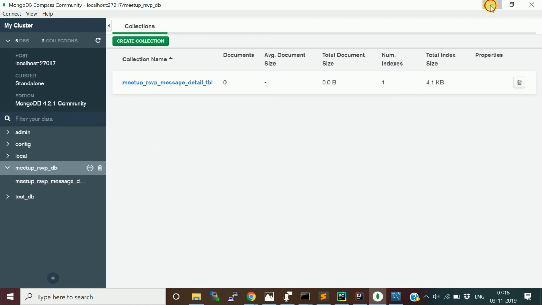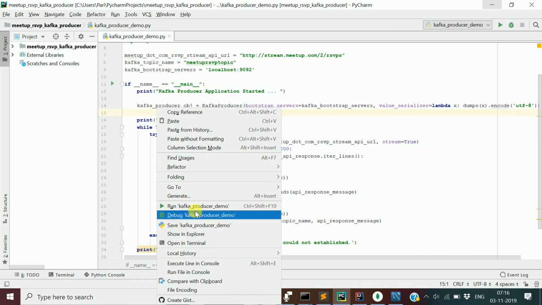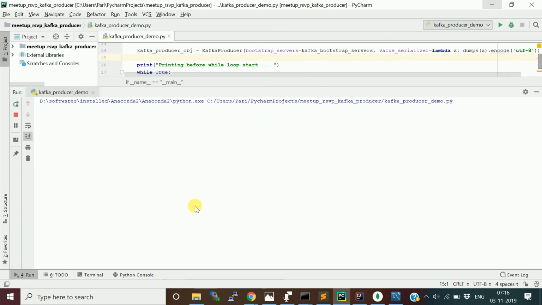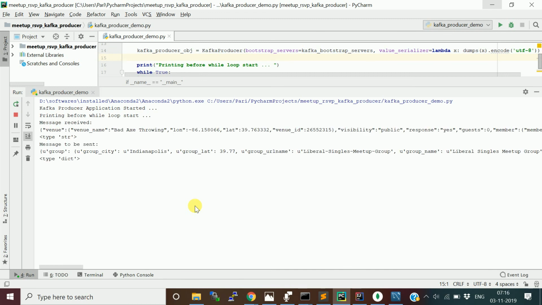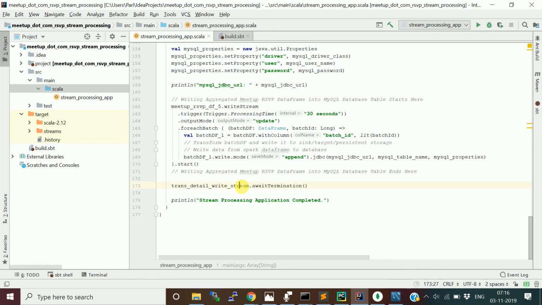Okay, now we are going to publish the message. We take the stream data from meetup.com, and we are going to publish it. It has started publishing the data. Okay, let's have a streaming application to run.